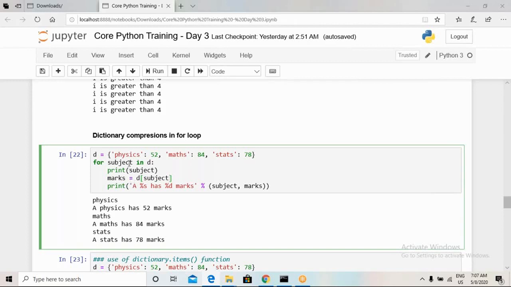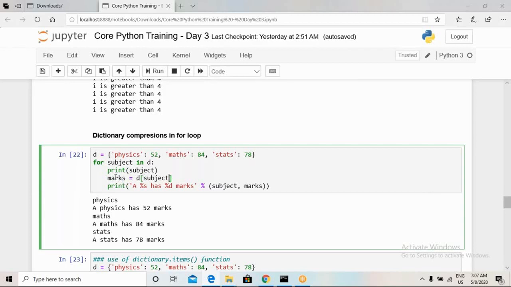We know that the value taken by this subject is going to be a key. So we can use this variable subject as an extracting variable. Whenever we give d of subject, this will extract whatever value is stored at this particular key location in the dictionary.